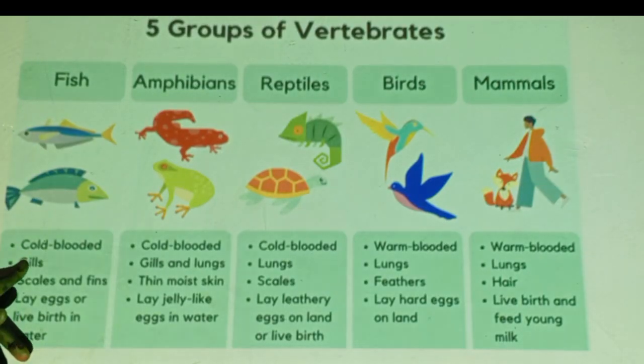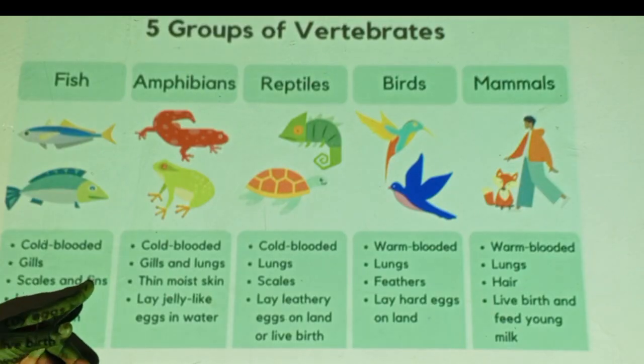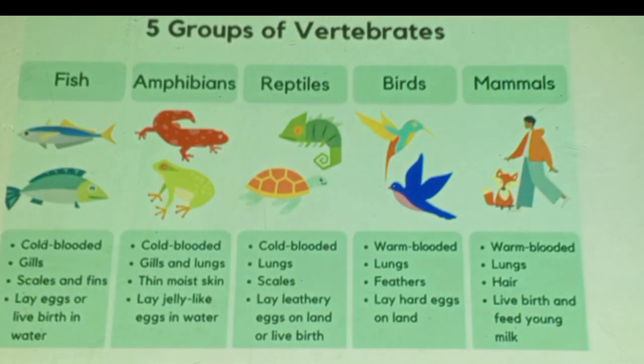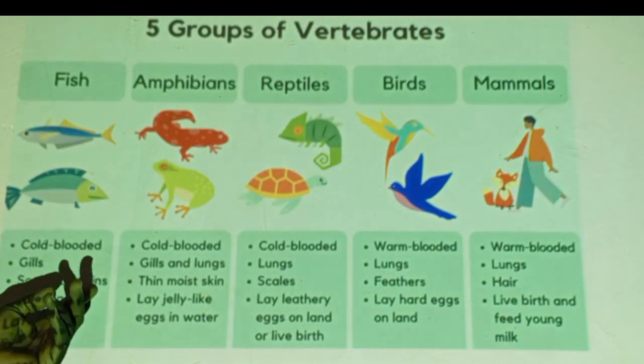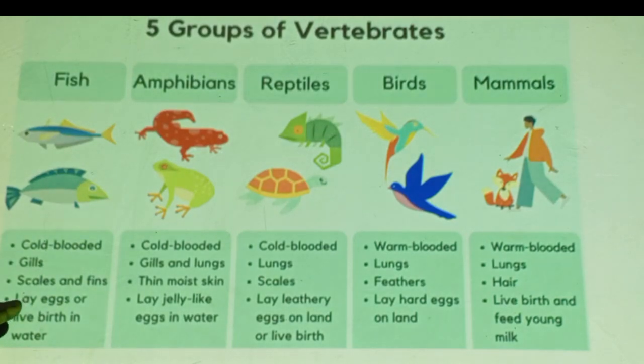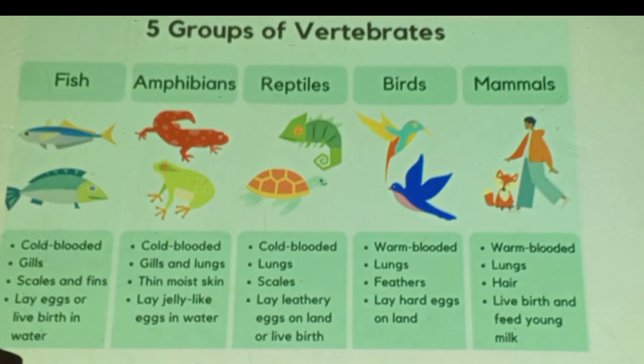They breathe oxygen in the water by using gills. Their body is covered by scales, and they have fins just to swim in water. Then they lay eggs, or some fish give live births, of course, reproduction in water.